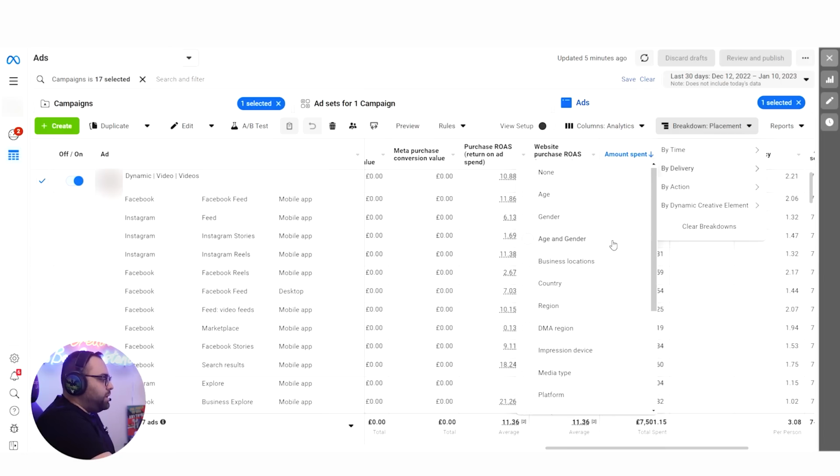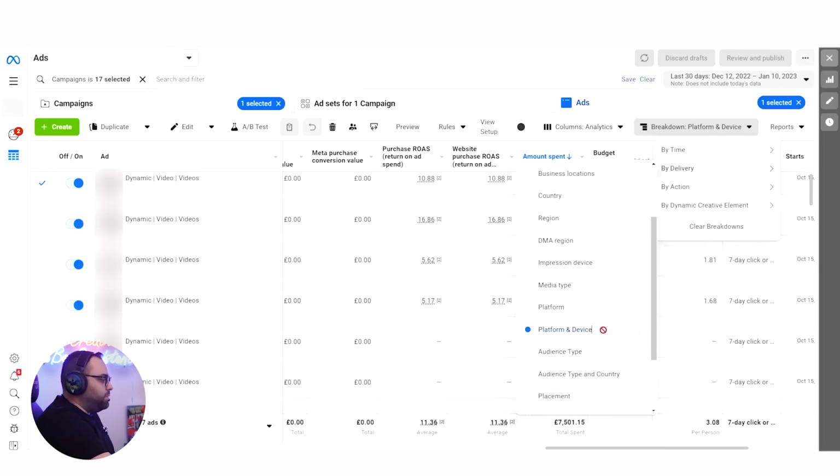So this is everything that you can do over here. You can break down by platform and device, for example.